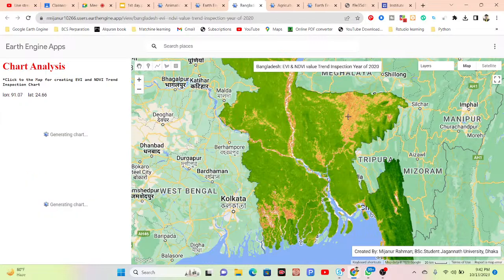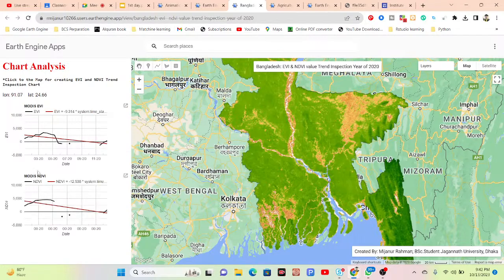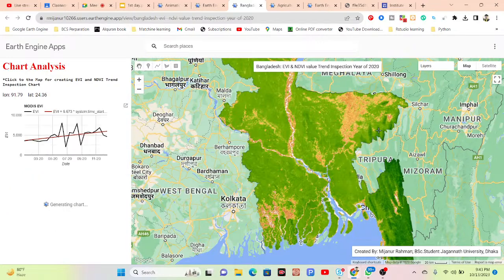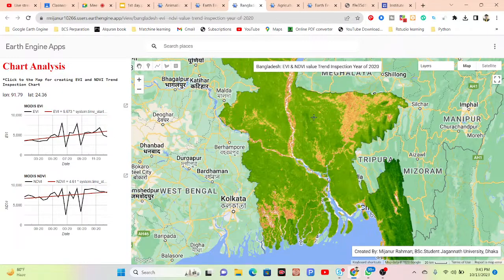Suppose I click here. Now you can see the low trend of this NDVI. We can easily get the low trend, and also click here. So for any region in Bangladesh, just simply click any point on this map. We can easily get the trend for that coordinate, latitude and longitude. So this is one kind of application.